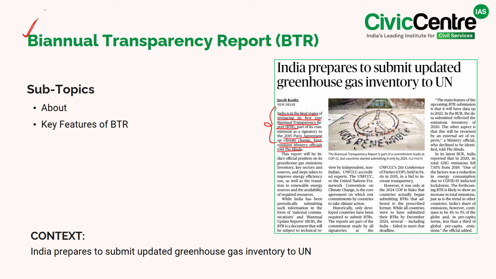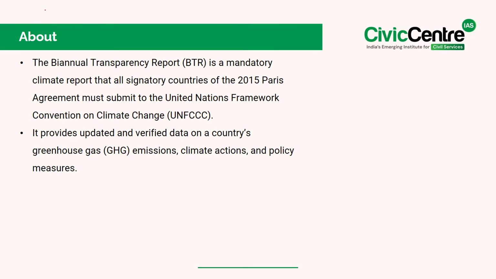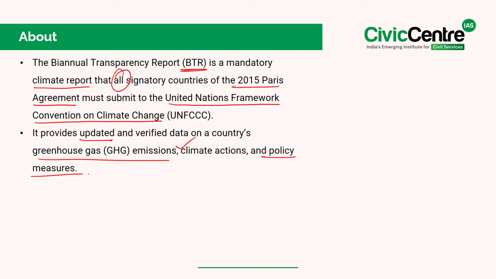is it important. Know that the Biannual Transparency Report, in short the BTR, is a mandatory climate report that all the countries that signed the 2015 Paris Agreement must submit to the United Nations Framework Convention on Climate Change, in short the UNFCCC. Significantly, this report serves as a transparent and verified document providing updated data on countries' greenhouse gas emissions, climate actions, and also the policy measures.